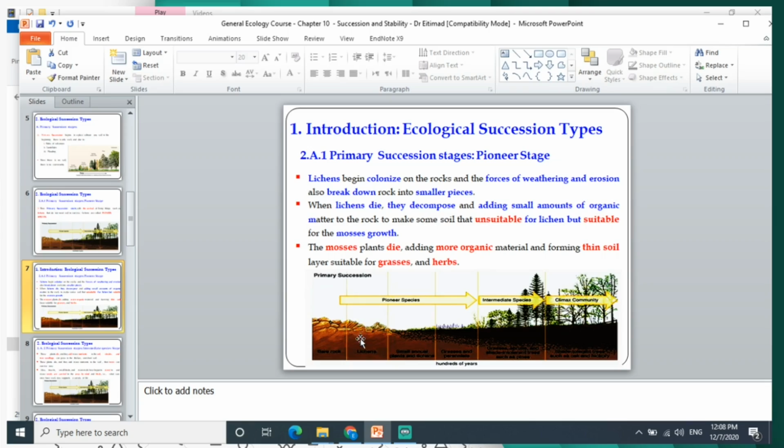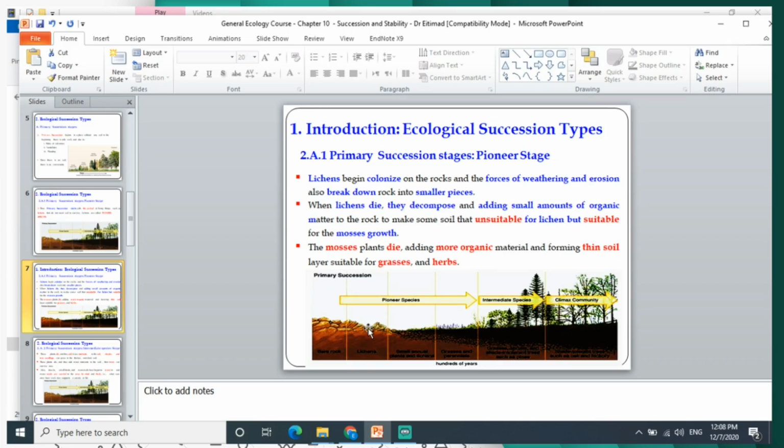Lichens begin to colonize the rock, and the forces of weather and erosion will break the rock down into small pieces. Then some of the lichens will die and decompose, adding a small amount of organic matter to the rock, making some soil.